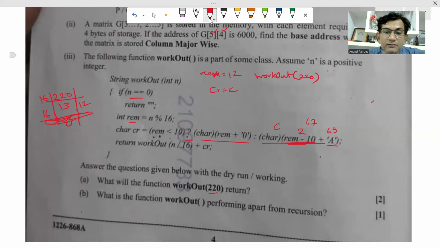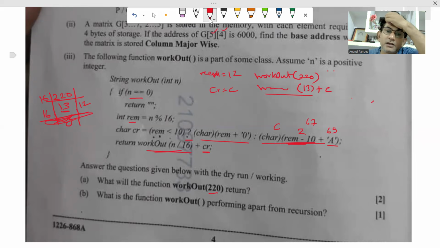Okay. Then again function will be called, workout, and this time we are calling n by 16. N by 16, that is what? 13. You can see the quotient, and plus that CR. What is the value of CR? C will be joined. Function will be called again. Before adding and joining and returning, the function is called again.